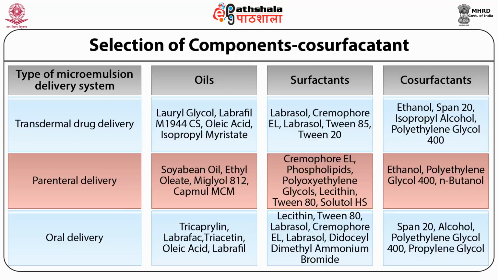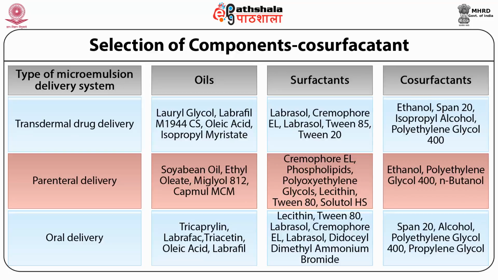While the surfactants which we can use for the transdermal drug delivery, Labrasol, Cremophor EL, Tween 85 and Tween 20. And co-surfactants in microemulsion used for transdermal delivery are ethanol, Span 80, isopropyl alcohol, polyethylene glycol 400.